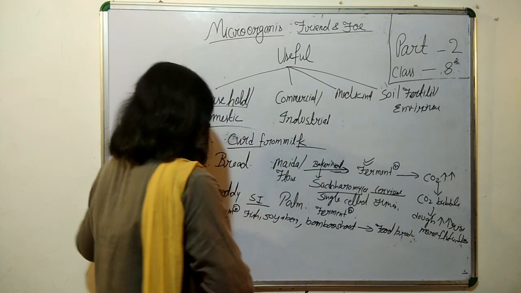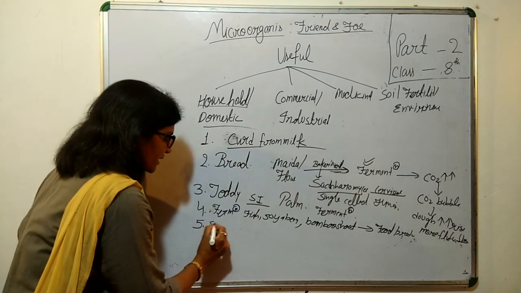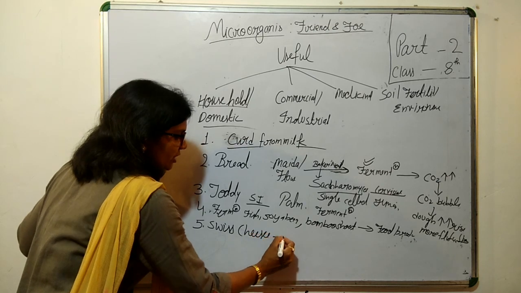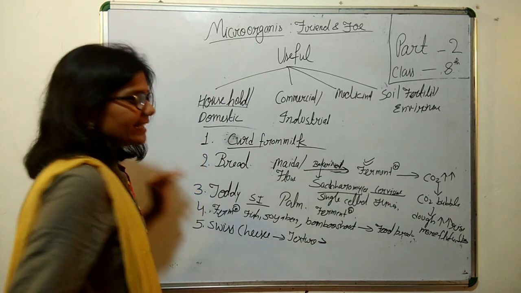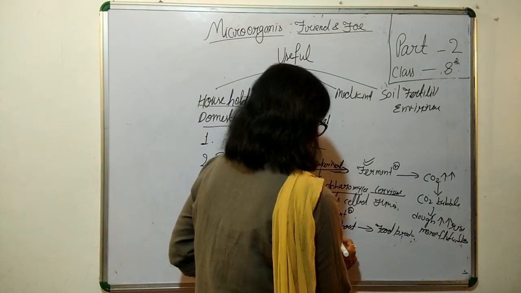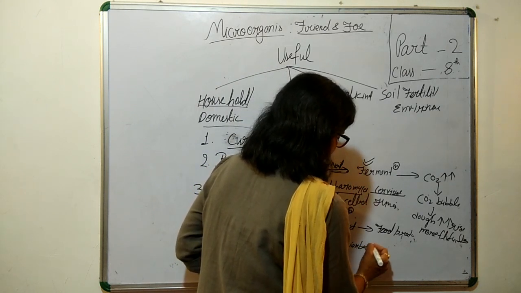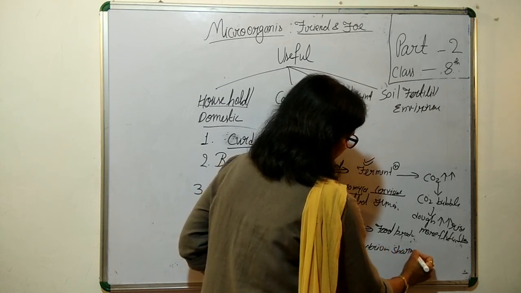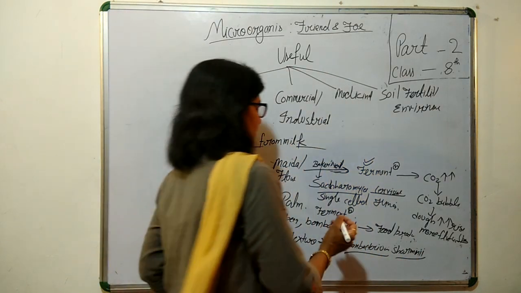Then the Swiss cheese, which is especially famous for its special texture. We get it from Propionibacterium shermanii.